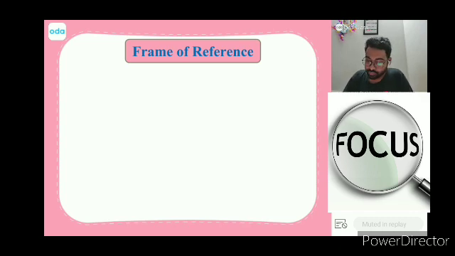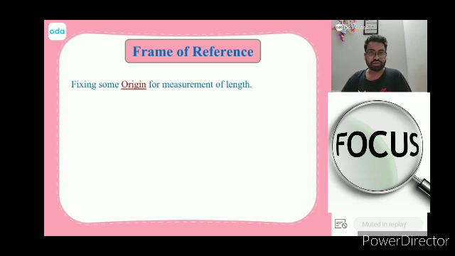Now, whenever you want to study about frame of reference, you have to fix something. You have to go to one place and hammer a nail into it, right? I hope everybody understands. We want to go and hammer a nail into something. This something is called the origin. And this place where you put the nail is the place where you will say, my frame of reference is present.